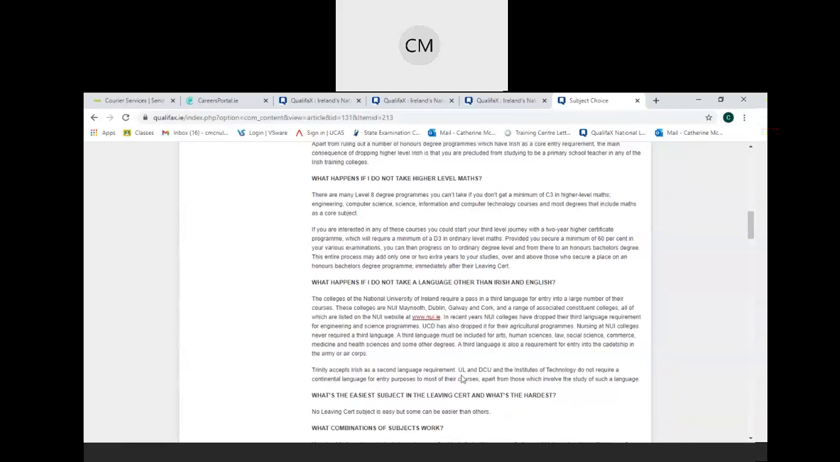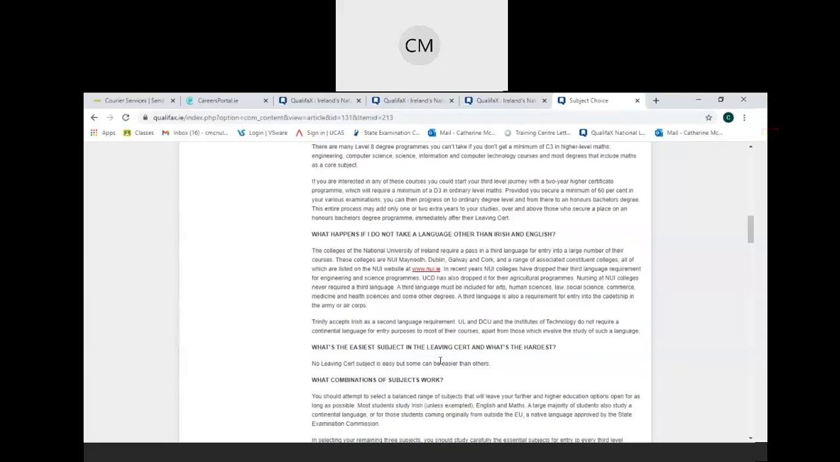UL and DCU and the Institutes of Technology do not require a foreign language for entry purposes into most of their courses, apart from those which involve the study of a language. What's the easiest subject? No Leaving Cert is easy, but some could be easier for you than others if your aptitudes are strong in those areas.